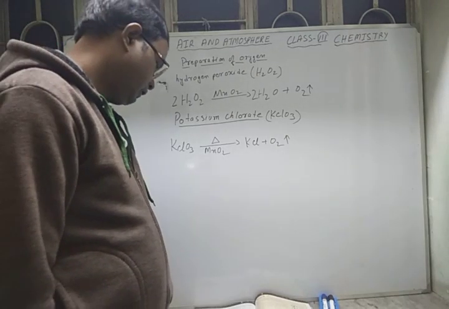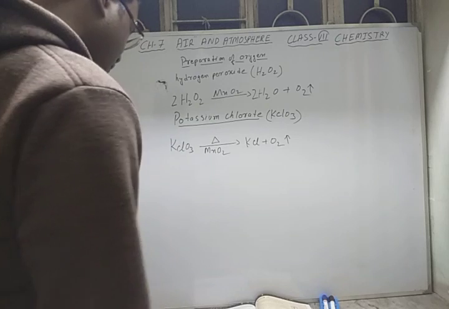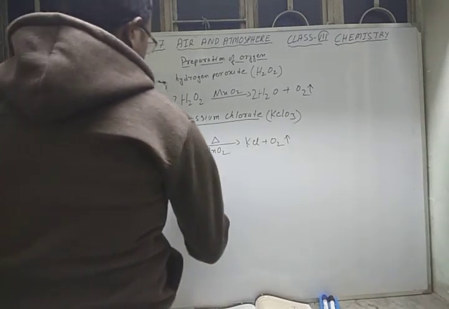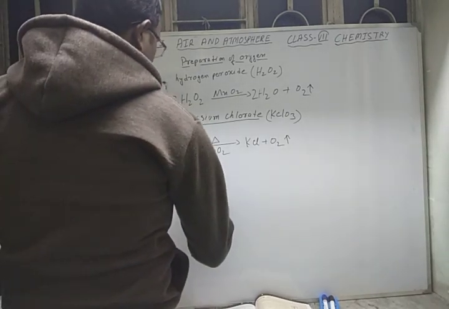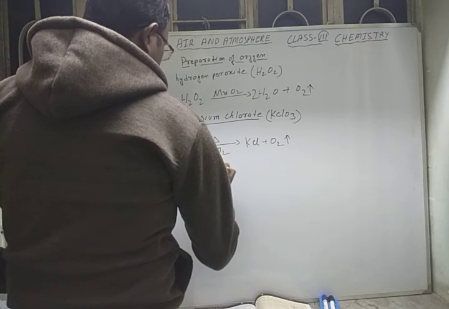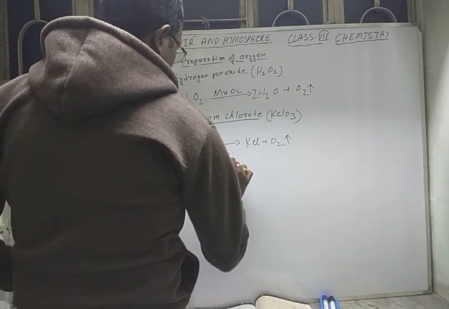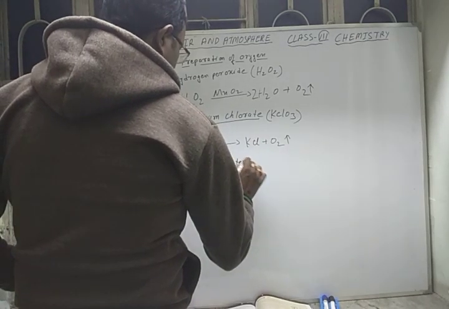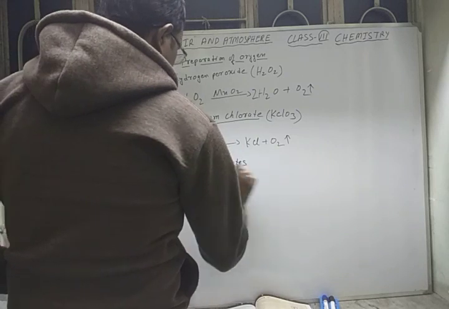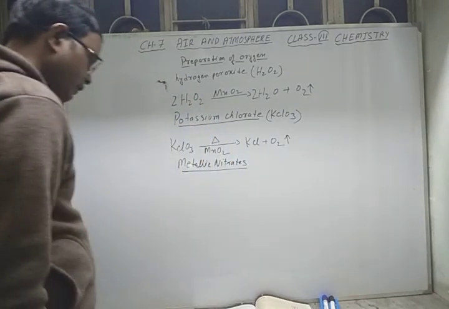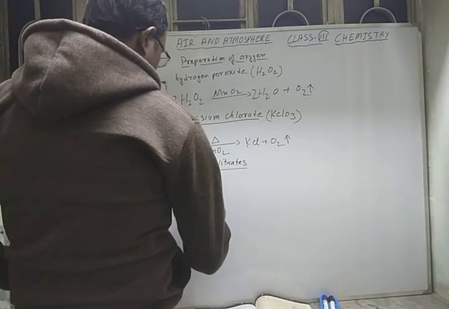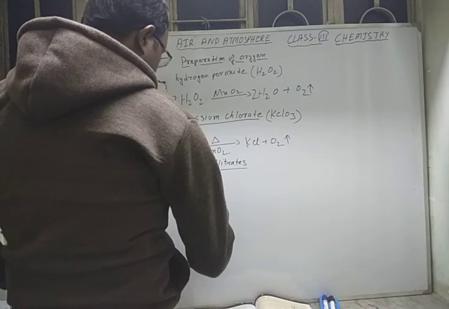Next, from metallic nitrates. What are metallic nitrates? Suppose you take KNO3, potassium nitrate.